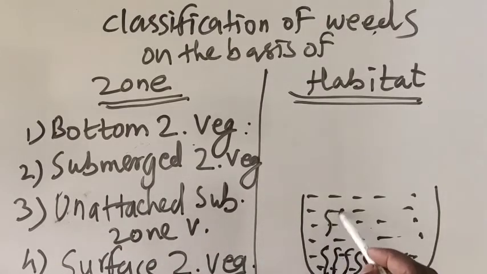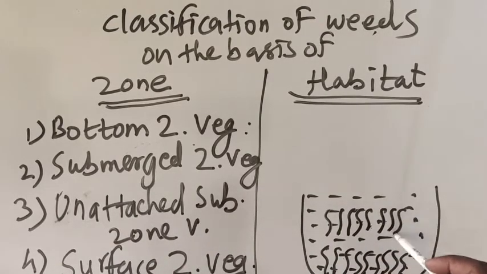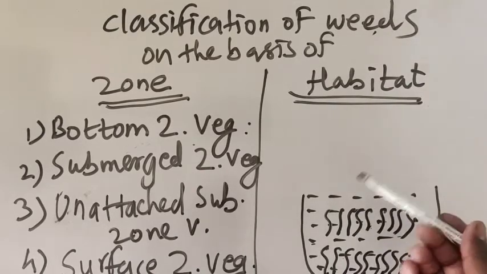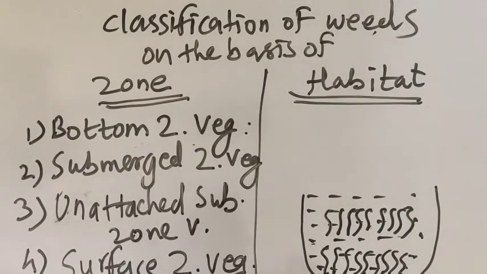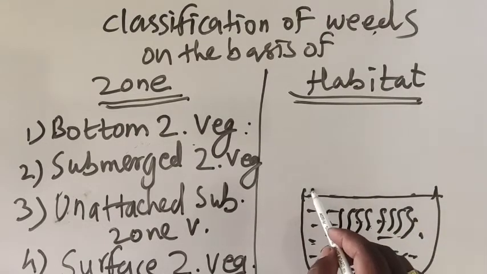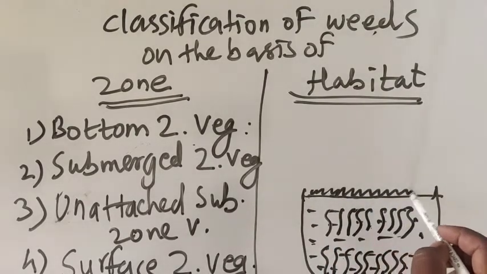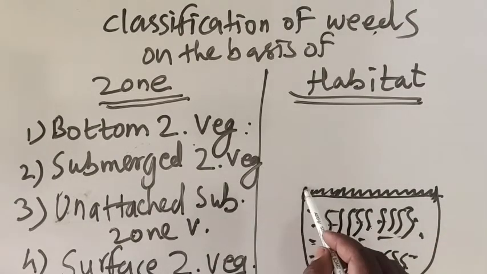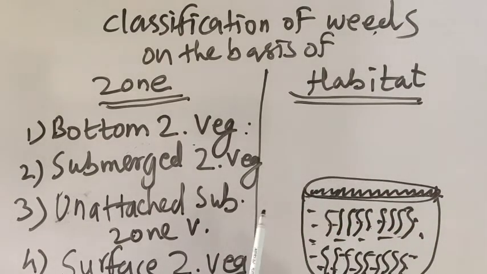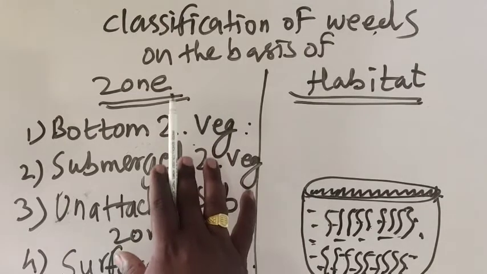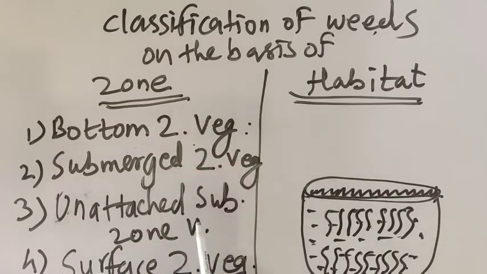After that, the unattached submerged zone. It is also under the water, submerged, but it is unattached. It is not attached to the surface and not attached to the bottom also. Such a zone is called the unattached submerged zone. And the last one is the surface zone vegetation. Those weeds which float on the surface area are called surface zone vegetation. So this is the classification on the basis of zone.